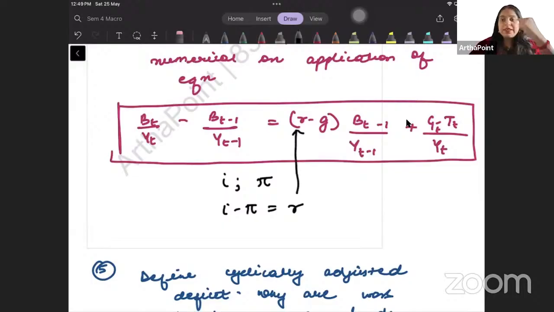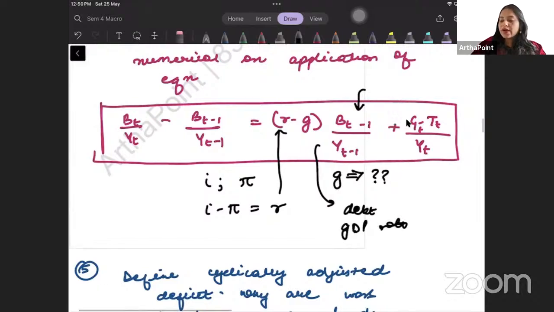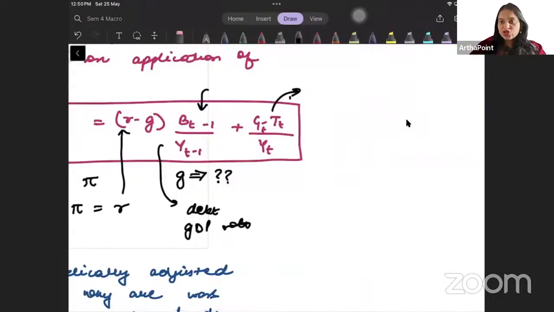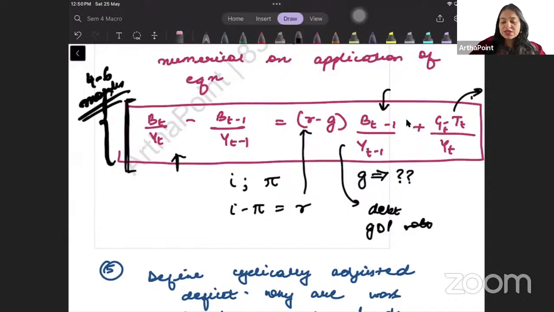They may give you some value of G, कुछ एक G दे देंगे, which will be growth rate. They will give you last year's debt to GDP ratio, right? And they will ask you how much primary surplus to GDP would be required to get a particular value here. तो इस equation के basis पे they may give you a numerical for 4 to 6 marks, and therefore it is very important कि इस equation को आप ढंग से पढ़ो ताकि इसके basis पे एक numerical आप solve कर पाओ, right?